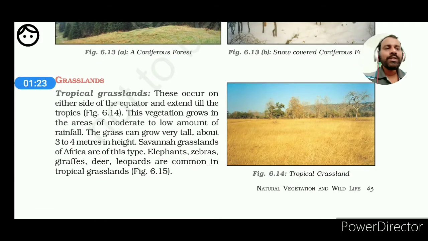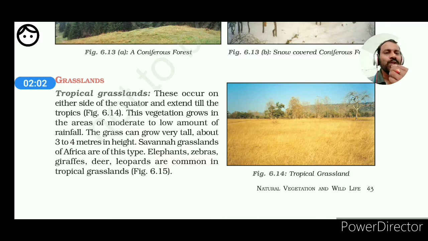So students are requested, if you don't have clear knowledge about the tropical areas and the temperate areas, which is referred to as the temperate area and which is referred to as the tropical area, please go through part 1 of the first video. So tropical grasslands occur on either side of the equator and extend till the tropics. So from the equatorial region to the Tropic of Cancer and Tropic of Capricorn respectively in the northern and southern hemisphere, these are referred to as the tropical grasslands.